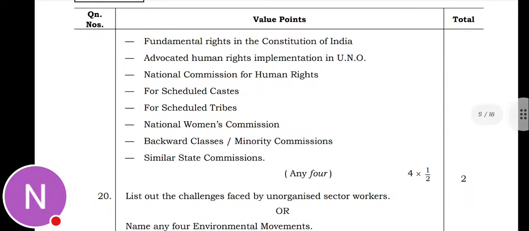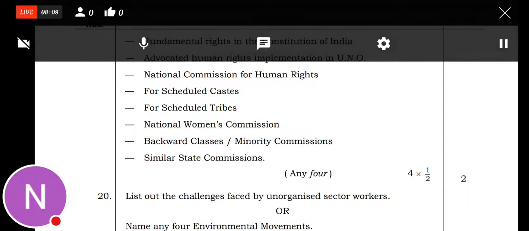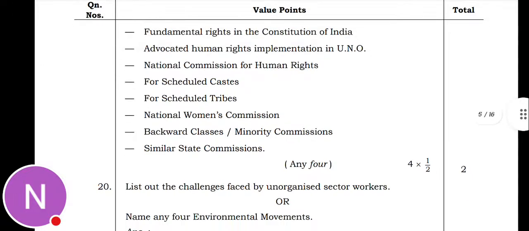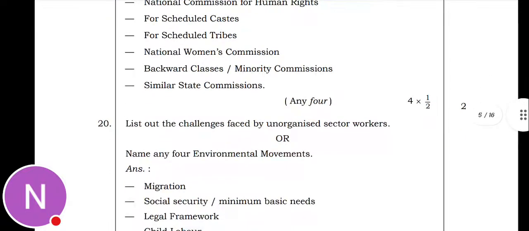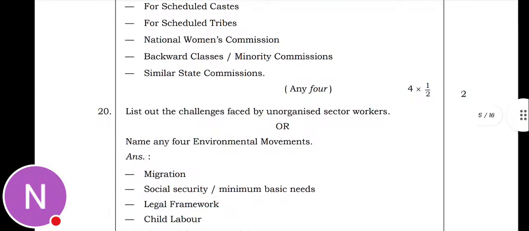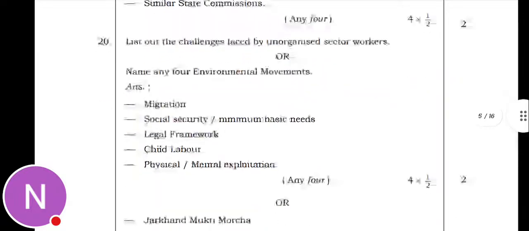So fundamental rights in the Constitution of India, advocating human rights implementation in UNO, National Commission for Human Rights, for Scheduled Castes, Scheduled Tribes, National Women's Commission, backward classes, similar state commissions. So these are the answers you have to write. 4 points, half a mark each, 2 marks you'll get.